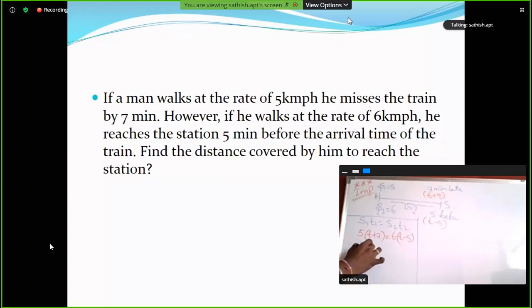Clear? So 5T plus 35 is equal to 6T minus 30. So 35 plus 30, 65 minutes.